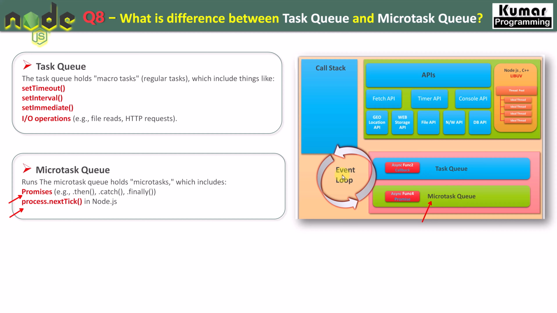And remember that the event loop always first checks the microtask queue. If any callback events are registered there, first it will execute those callback events, right? And once all the events from the microtask queue have been executed, then it will search the task queue and execute from there. I hope this is clear to you.